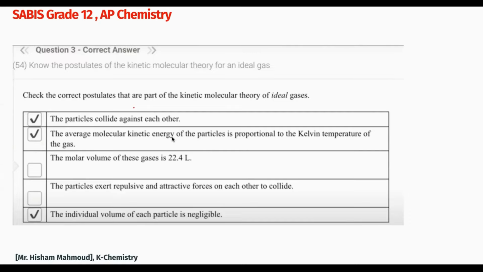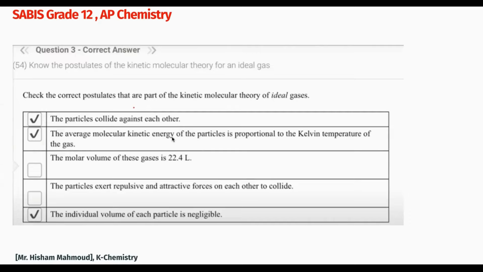Third, the individual volume of each particle is negligible compared to the container volume. That's another postulate. But watch out, saying the molar volume is 22.4 liters is not a postulate. It's just the conditions at STP that make it equal to 22.4. If the conditions are different, then the molar volume is different, and that's not a postulate anyway.